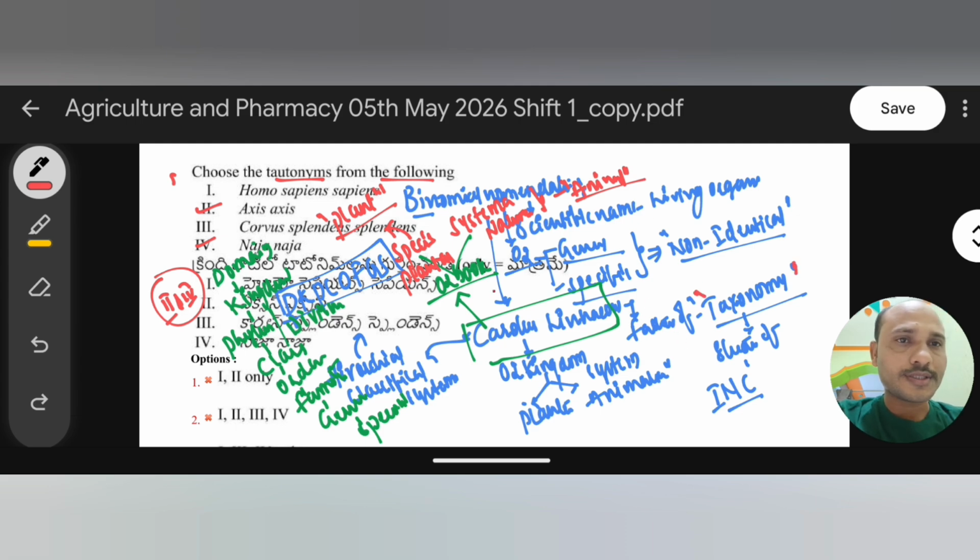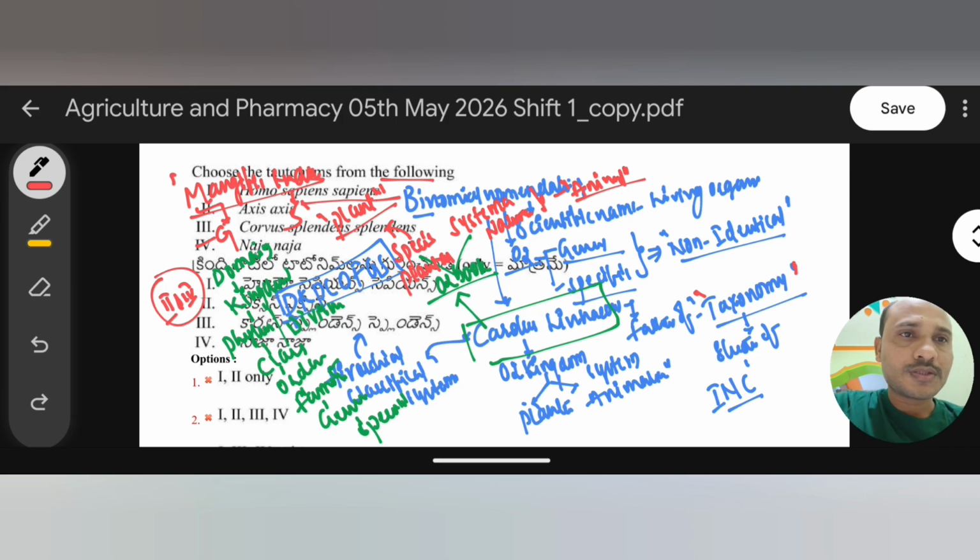Okay, right. According to binomial nomenclature, every living organism has only two names, biological names or scientific names. The first name is the genus, the other is the species. For example, Mangifera indica: Mangifera is the genus name and indica is the species name. Here genus and species are non-identical names.